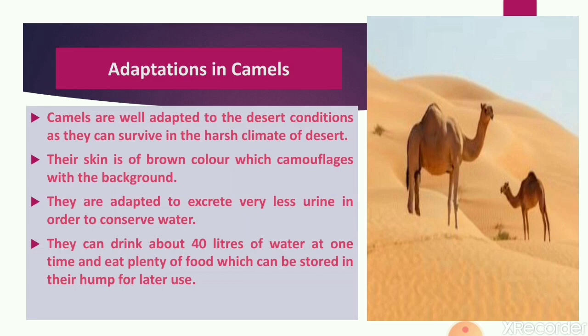Then they have very thick lips, so they have to eat because they are living in desert. So in desert, such type of plants are also present, like cactus, which are spiny or thorny, we can say. So they have to eat such type of plant. That is why their lips are very thick, and tongue is also very thick, so that they can very easily eat that type of plants.